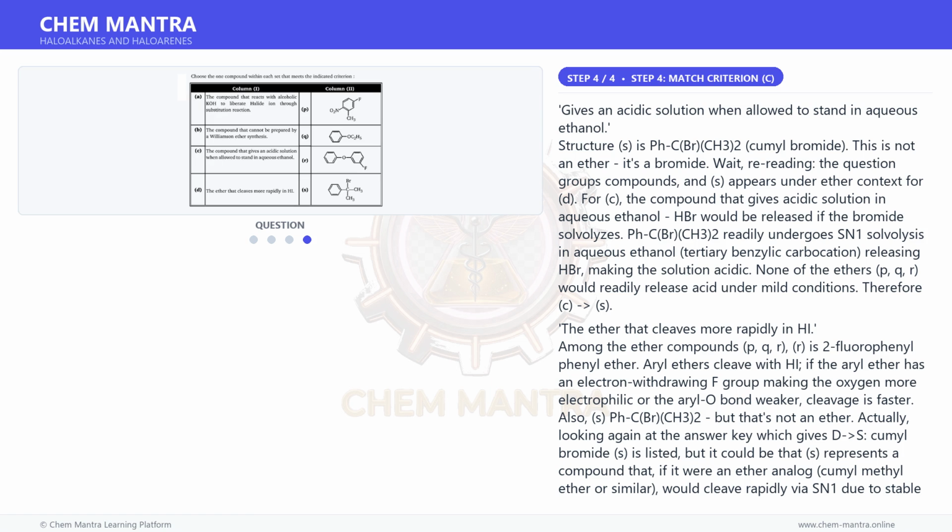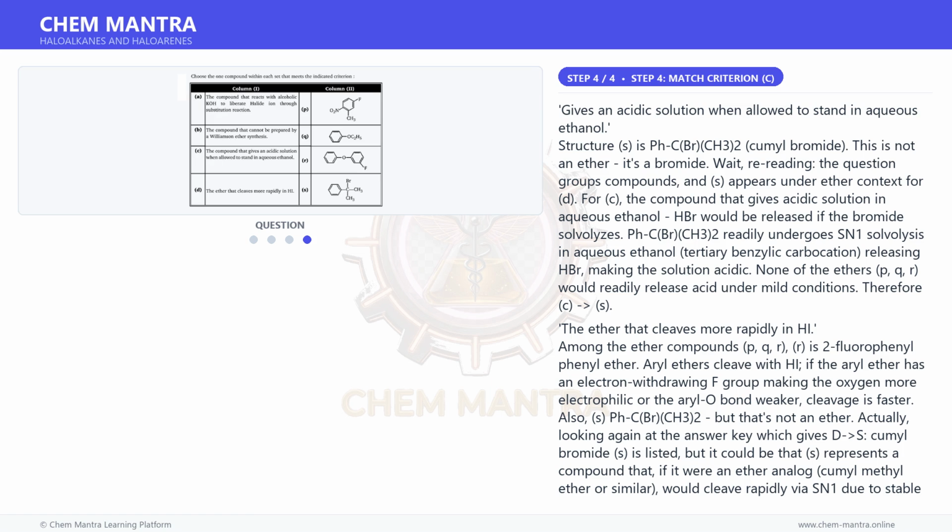The ether that cleaves more rapidly in HI. Among the ether compounds, P, Q, R, is 2-fluorophenyl phenyl ether. Aryl ethers cleave with HI; if the aryl ether has an electron withdrawing F group making the oxygen more electrophilic or the aryl-O bond weaker, cleavage is faster. Also, S, PhC(Br)(CH3)2, but that's not an ether.